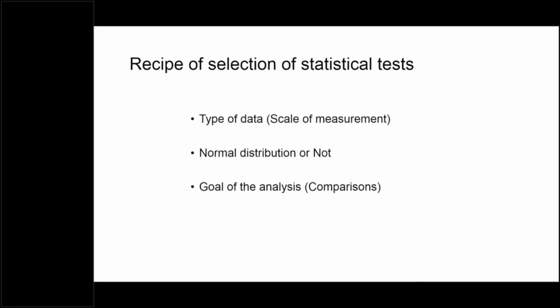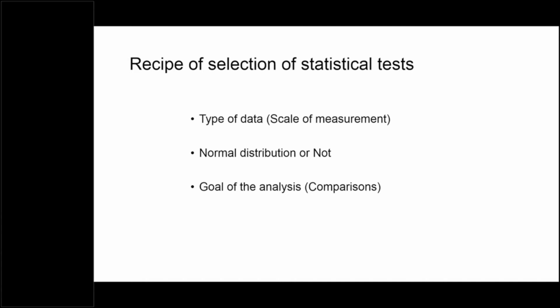So out of these three, the decision about the type of data in the form of scale of measurement is the crucial one. If a researcher is able to classify his or her data based on the scale of measurement, then I think that is the most crucial knowledge, and based on that it will be very easy to select the appropriate statistical test.